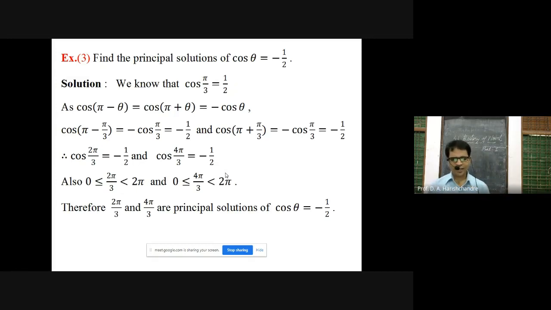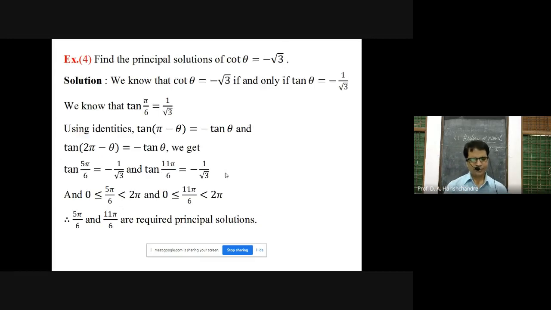Again, the second allied angle formula, cos pi plus theta is equal to minus cos theta. In that, replace theta by pi by 3. So you are getting cos pi plus pi by 3 is equal to minus cos pi by 3. Cos pi by 3 can be replaced by 1 by 2. So you are getting cos pi plus pi by 3 is equal to minus 1 by 2, meaning that cos 4 pi by 3 is equal to minus 1 by 2. So we got one more principal solution, 4 pi by 3. How many principal solutions did we get in total? 2. 2 pi by 3 and 4 pi by 3.